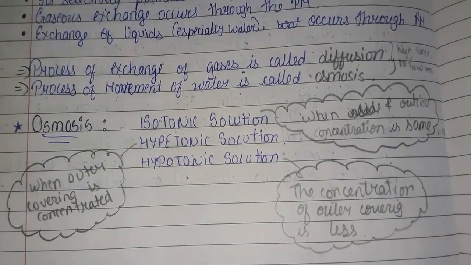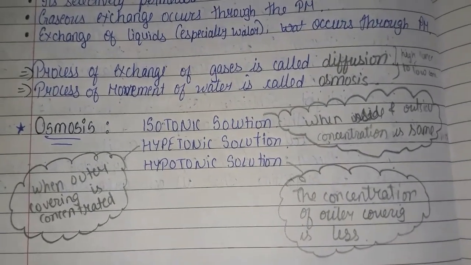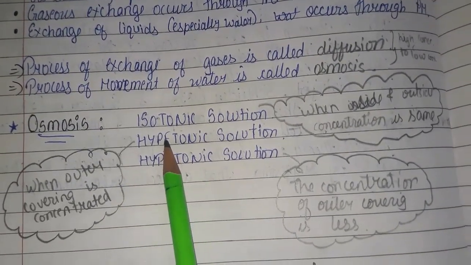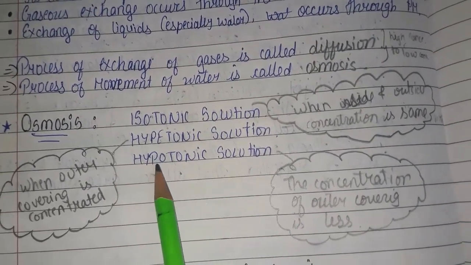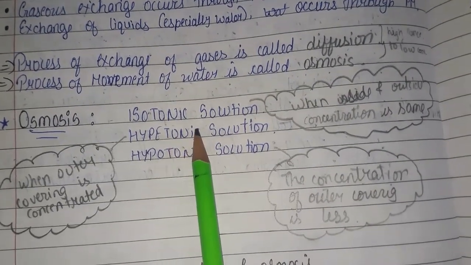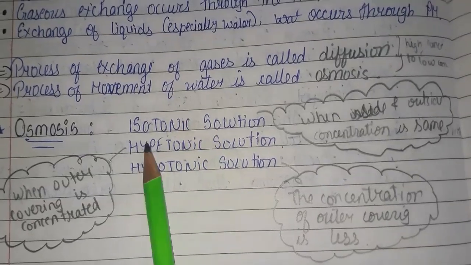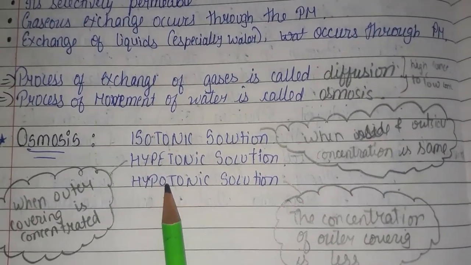Okay, in this the cell has more water, and in this the cell has less water. In this, the water outside and inside is the same. In this, outside is bigger; in this, inside is bigger.